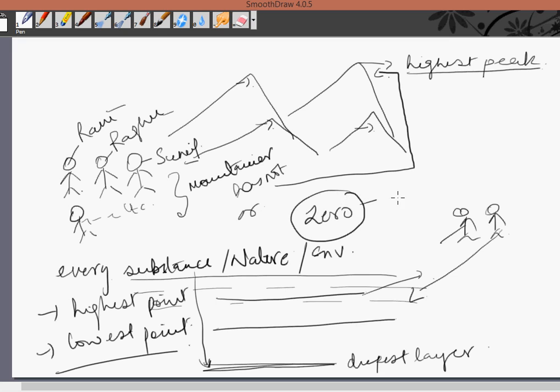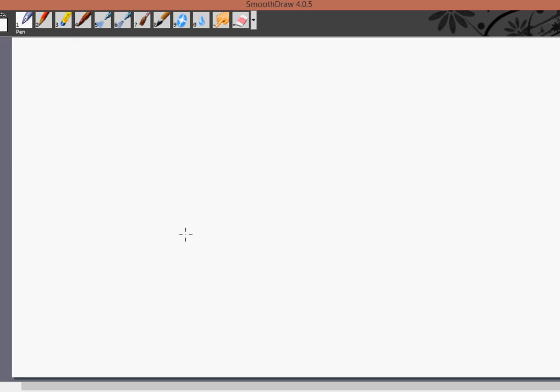So let's talk about the absolute zero. Zero means nothing, that is null, or what we call absolute zero, that is the lowest of null. Let's understand with an example from the chemistry section. We know that the air molecules are in constant motion.